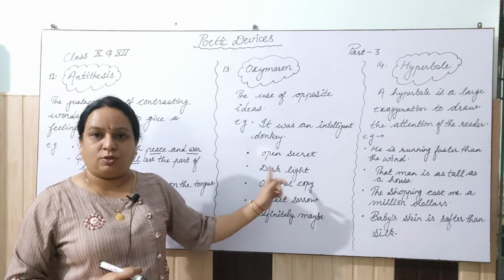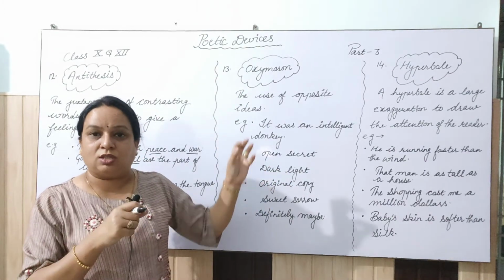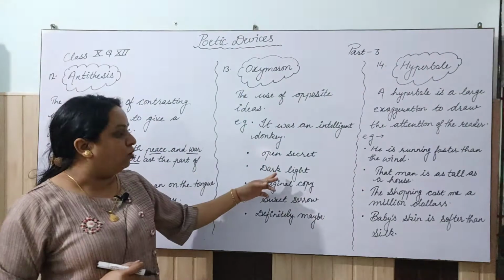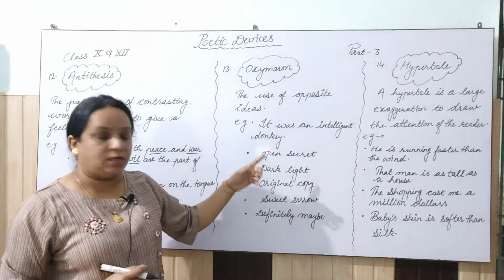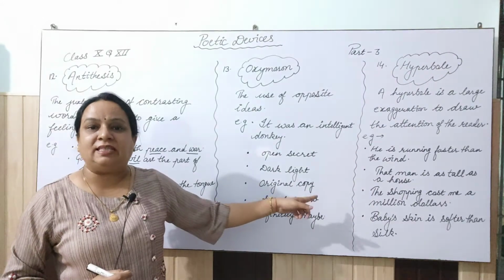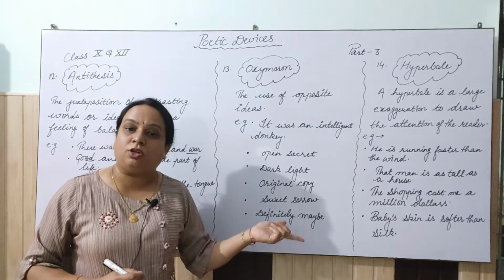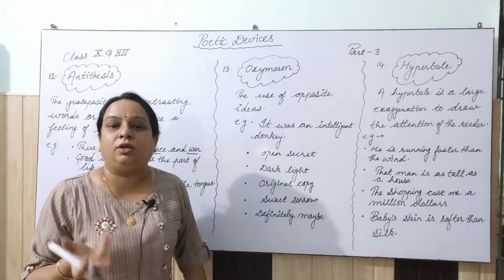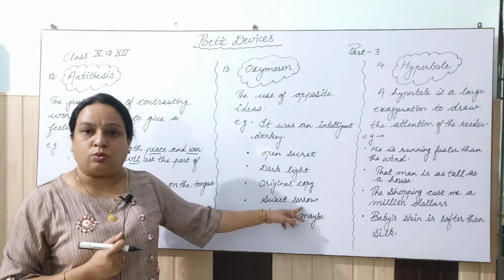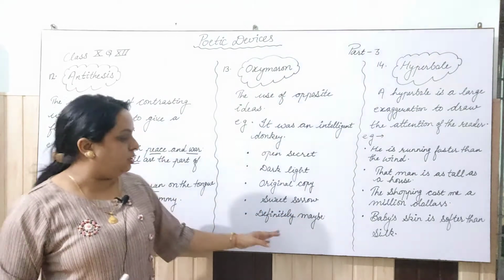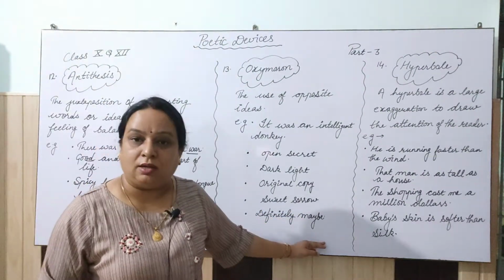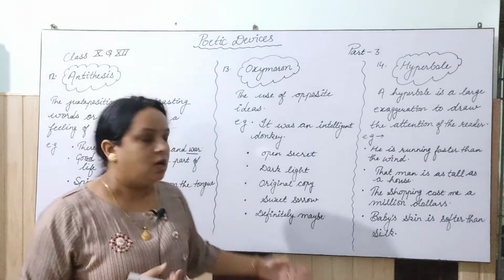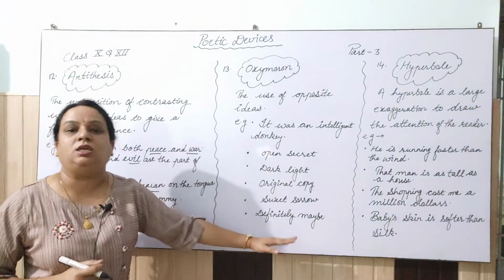Dark light. It is not an opposite word, but an opposite idea: there was a dark light in the room. Original copy. Please submit original copy of your documents. Now, a copy, how can it be original? Sweet sorrow, right? Sorrow cannot be sweet. Definitely maybe. Now, the thing which is definite, how can that be maybe, right? So, this is oxymoron.